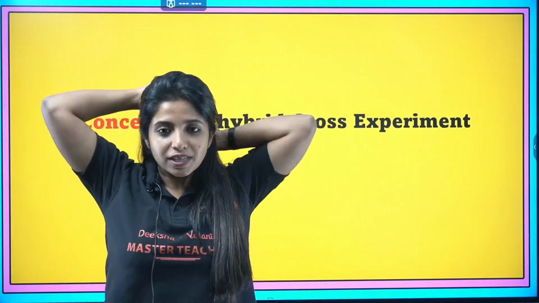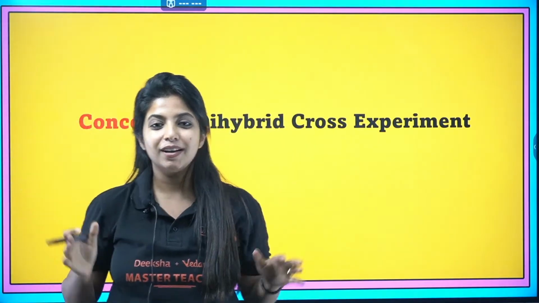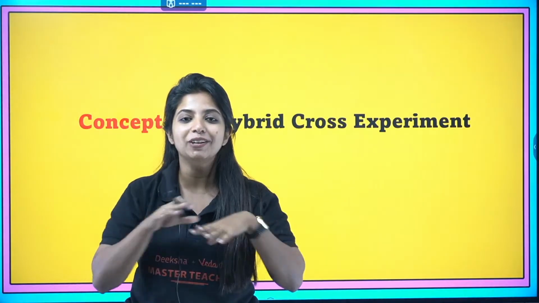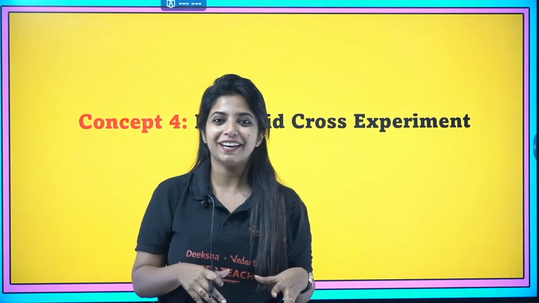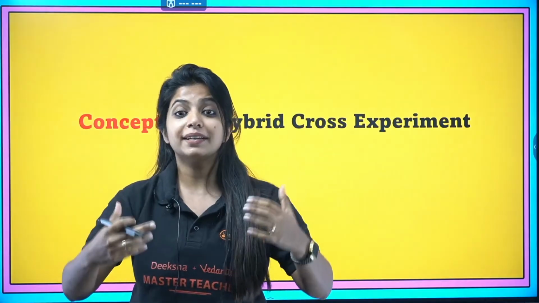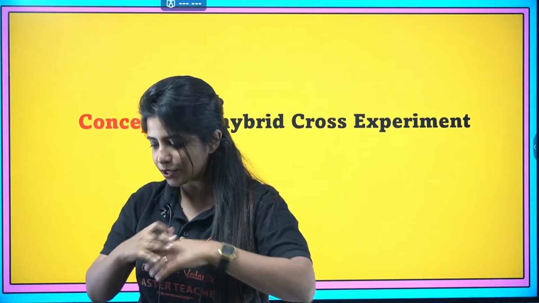So in the previous session we studied the monohybrid cross. We saw how when we cross tall plants and dwarf plants, you get all of them to be tall, and when you cross them again you get tall and dwarf both. Mendel's 2 laws of inheritance, that is the law of dominance and the law of segregation, we studied that. And we also studied the exceptions to the laws of inheritance.